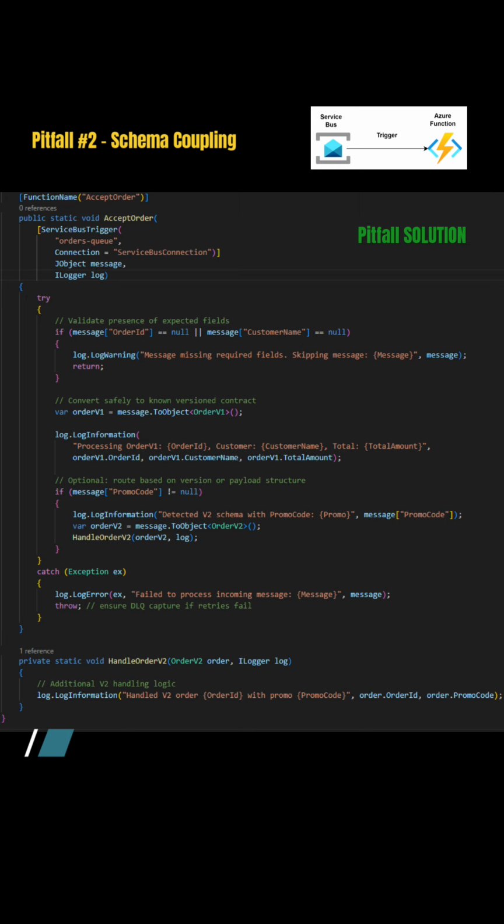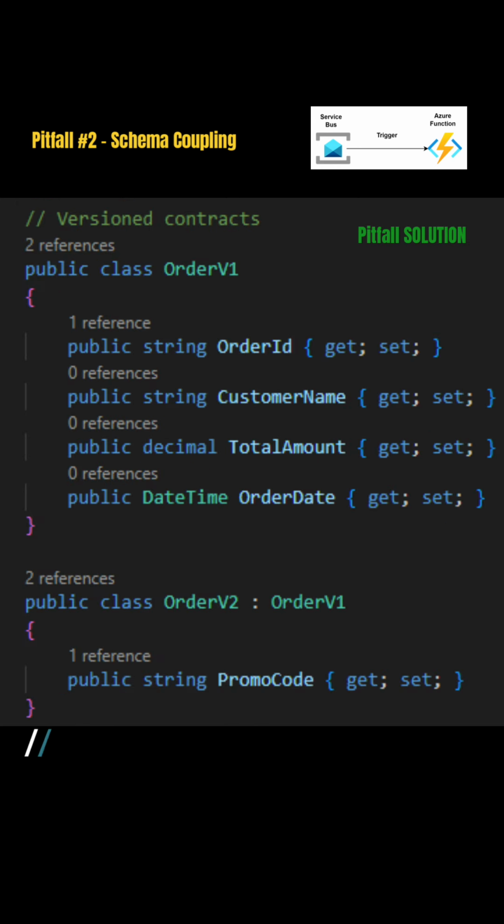So here, the order class is broken down into two versions. One is order v1, which has the initial 4 properties: order ID, customer name, total amount, and order date. And there is an order v2 class which inherits from order v1, and that has the